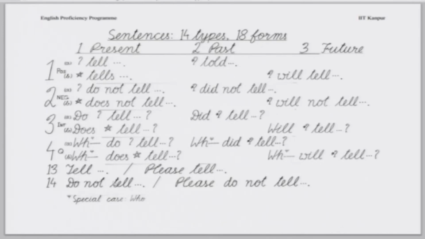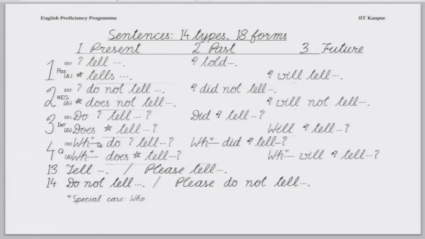Now this entire summary shows you 14 kinds of sentences, among which you get 18 forms. So 3 tenses, 4 kinds in each, that makes 3 by 4, 12 sentences, and then additional 2 kinds of sentences like this, so total 14 types. And in the present tense, you have 2 forms for each, so that adds 4 extra forms and makes it 18 forms among those 14 types.